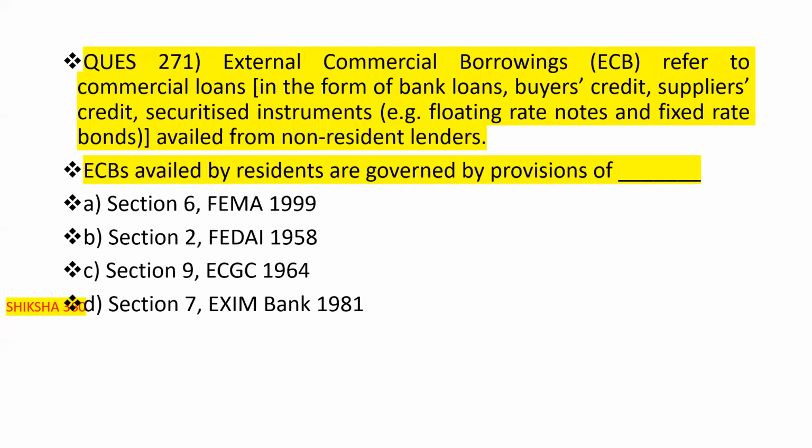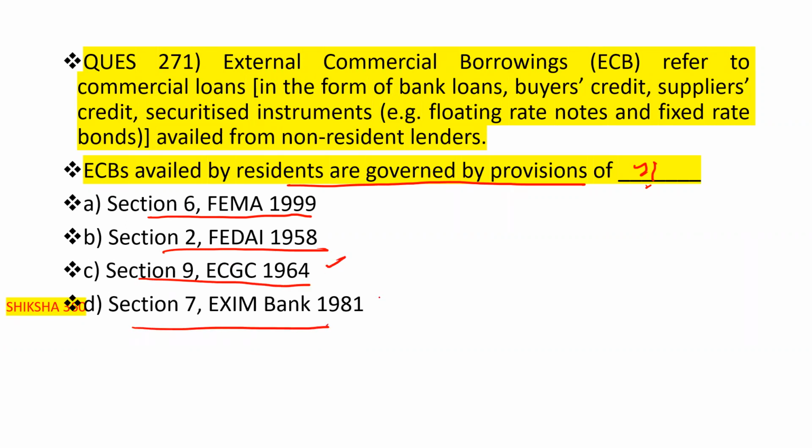I think we have already covered this question. External commercial borrowings refers to commercial loans in the form of bank loans, buyer's credit, supplier's credit, and securitized instruments, availed from non-resident lenders. ECB availed by the residents are governed by the provisions of Section 6 of FEMA 1999, Section 2 of FPDI 1958, Section 9 of ECGC 1964, and Section 7 of Exim Bank 1981.